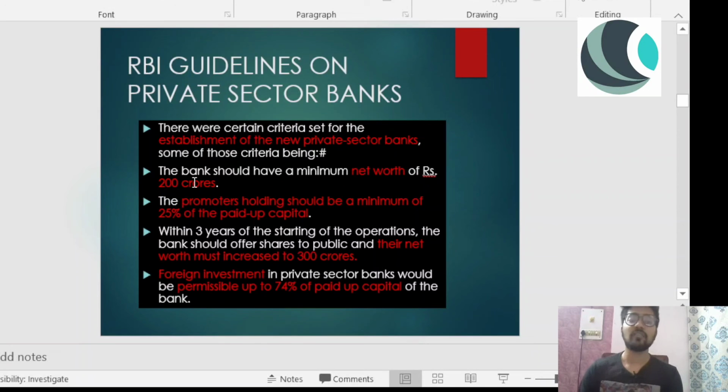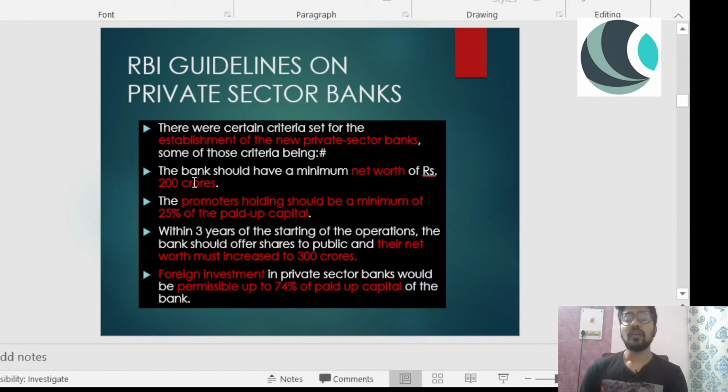The bank should have a minimum net worth of rupees 200 crores. The promoter's holding should be a minimum of 25% of the paid up capital. Within 3 years of starting the operation, the bank should offer shares to the public, and their net worth must increase to 300 crores, right?